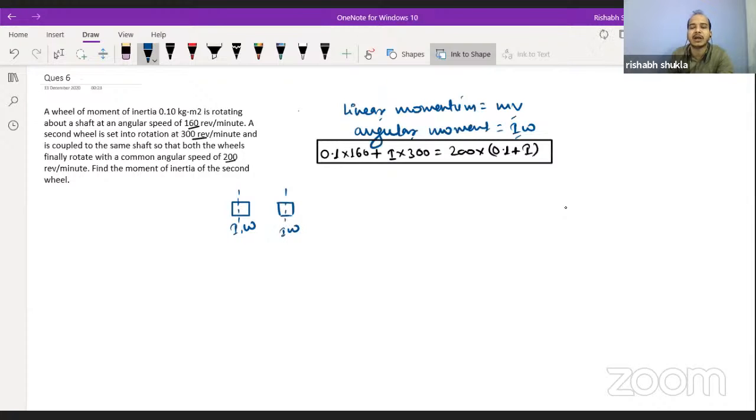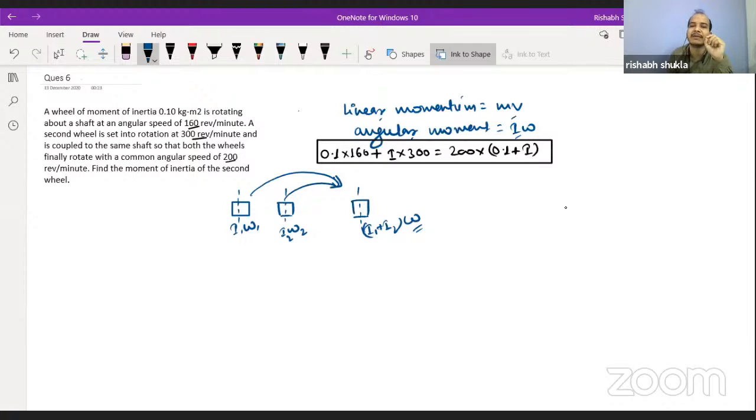Some I and omega is also associated with that. Now both are brought into the same shaft. Then they are asking, okay, now what will be the omega or what will be the I corresponding to that? Here the I of the system becomes I1 plus I2, and the angular velocity of the system becomes omega, which is provided over here, that is 200.